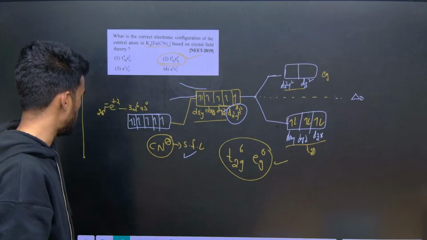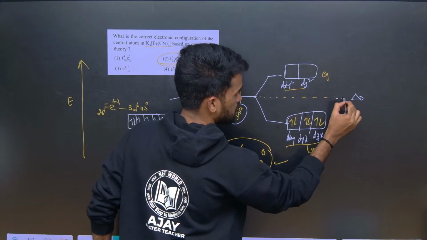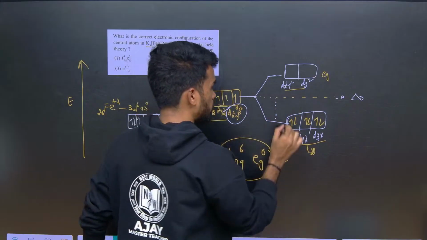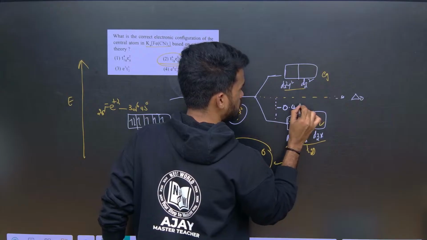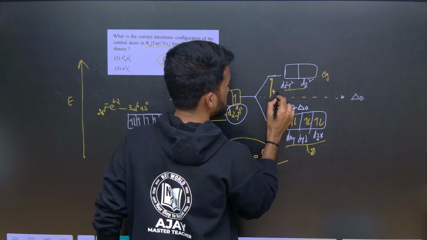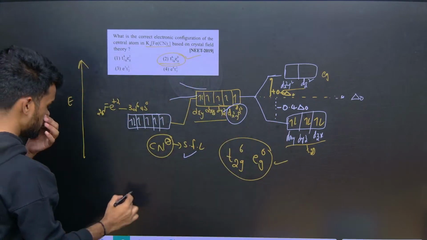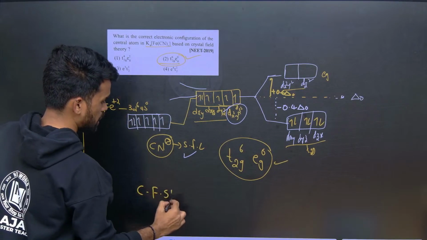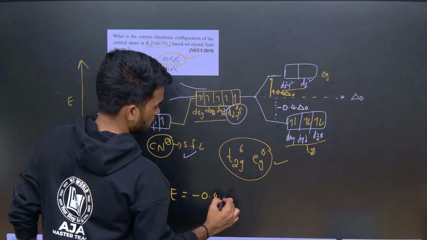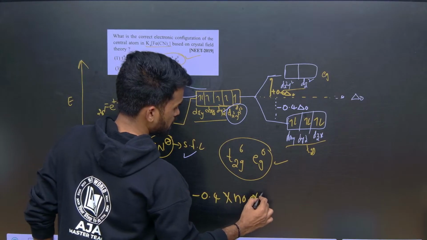Now for finding CFSE, we have one more thing. This is the barycenter. Let us say the energy here is 0, and below this we have negative energy, that is minus 0.4 delta naught, and above this we have positive energy, that is plus 0.6 delta naught. So CFSE, crystal field stabilization energy, equals minus 0.4 into the number of t2g electrons plus 0.6 into the number of eg electrons.